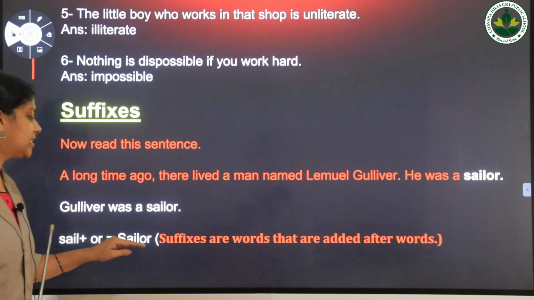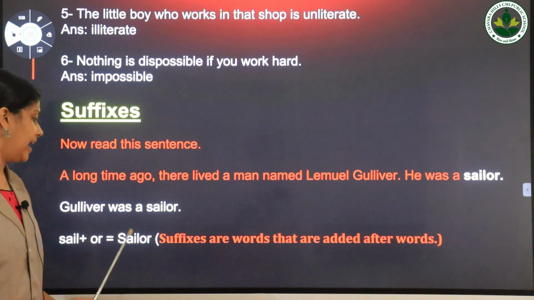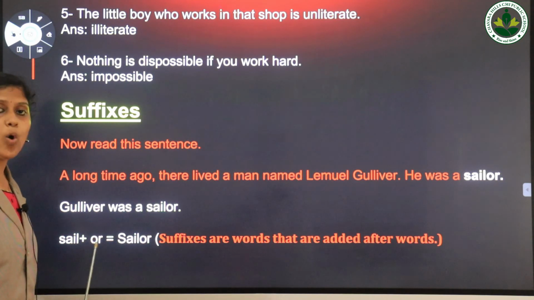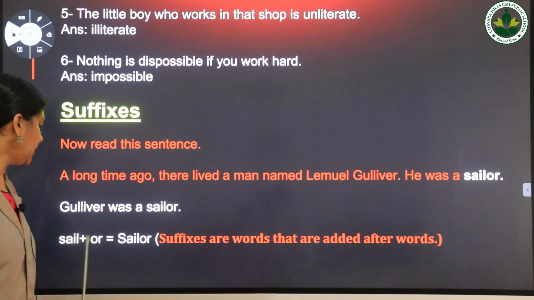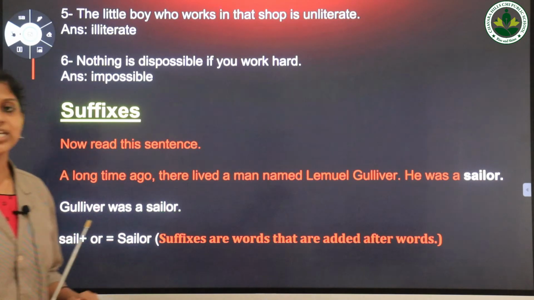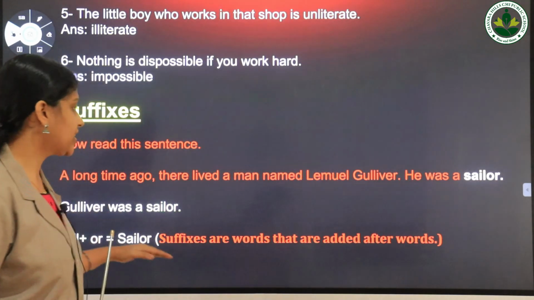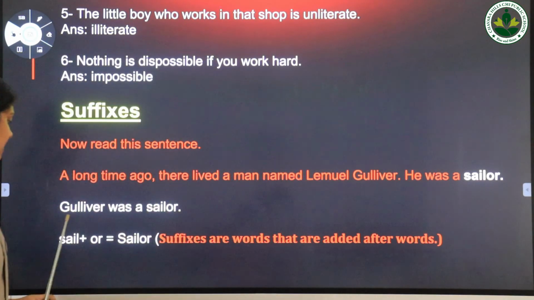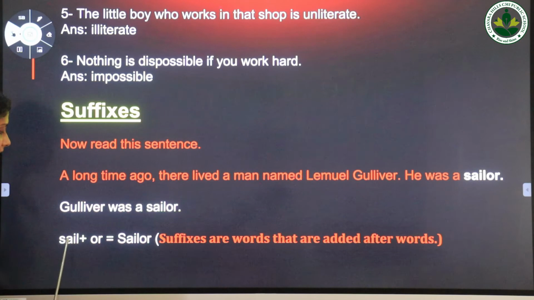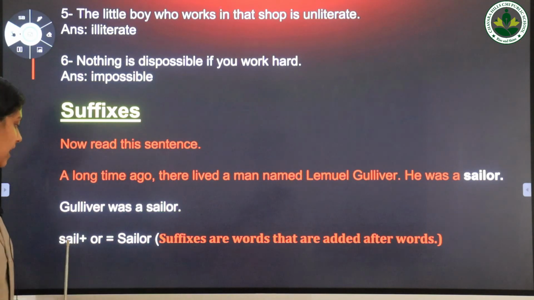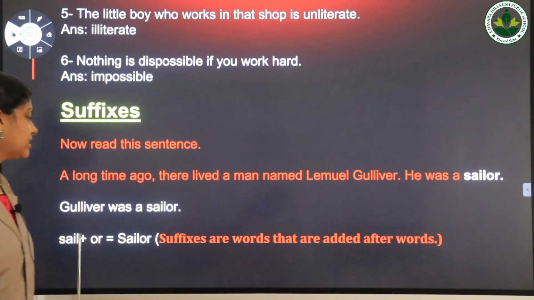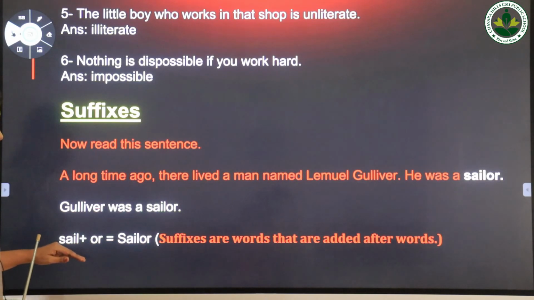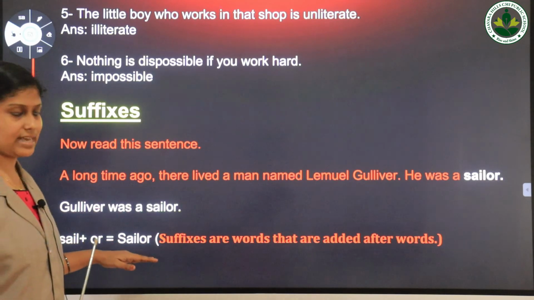Here the word sailor is formed by adding the suffix or to the word sail. Here or is an example of a suffix. We already saw the definition of a suffix. Suffixes are words that are added after words. Here sail is our word, and the suffix or is added to the word sail. Then we will get a new word, that is sailor.